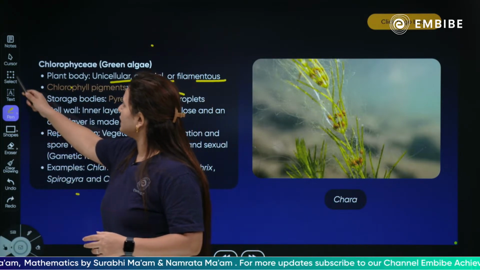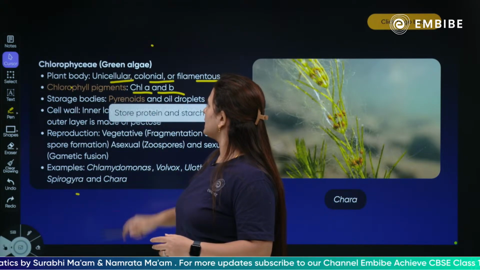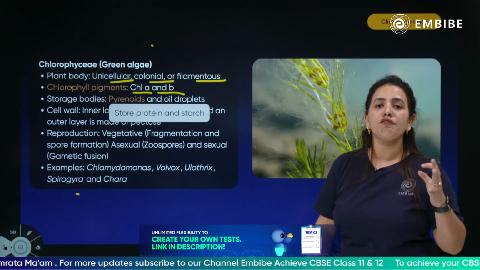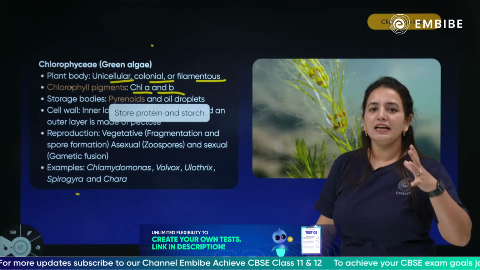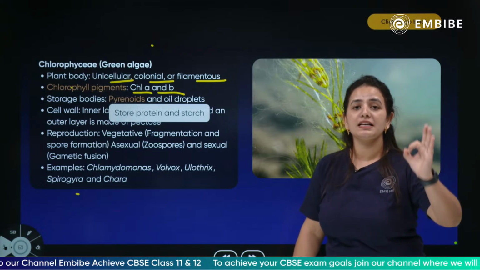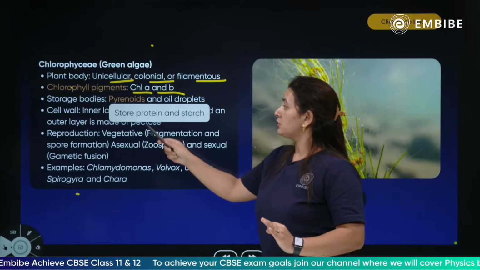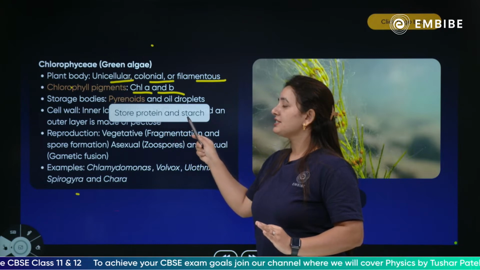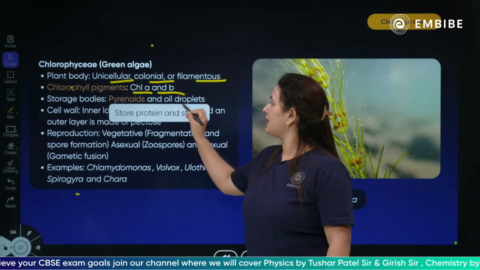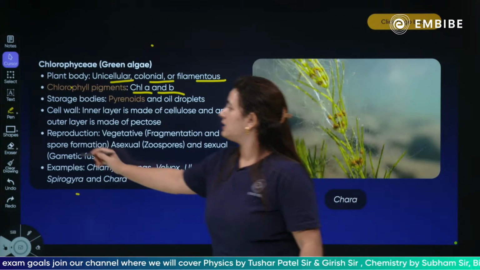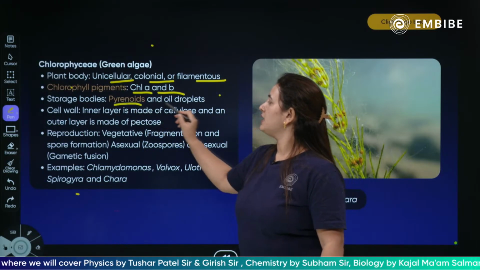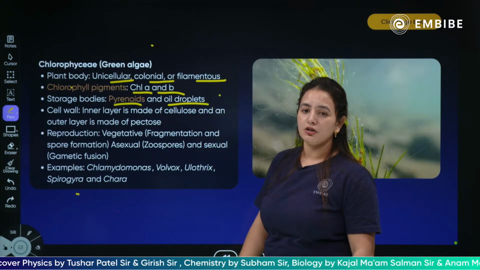Next, talking about the storage bodies, which are the pyrenoids. What are storage bodies? Something which stores your food. So in algae there are storage bodies. In the chlorophyll, the storage bodies are pyrenoid structures. They store protein and starch, and they also store food in the form of oil droplets. So the storage bodies in the chlorophyll are the pyrenoids and of course the oil droplets.